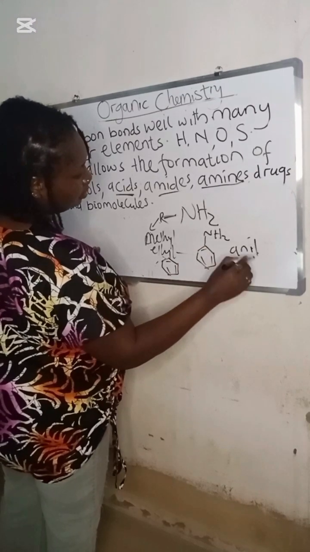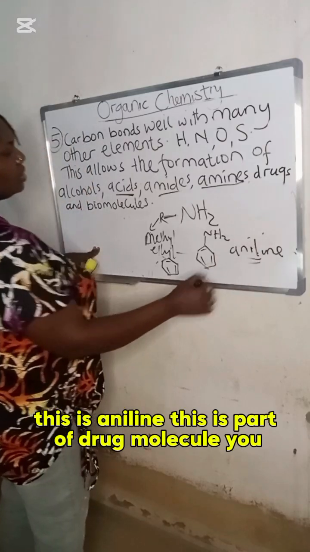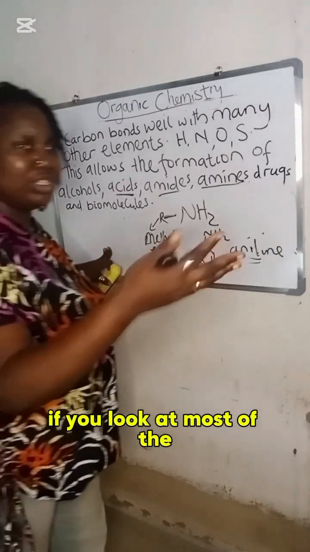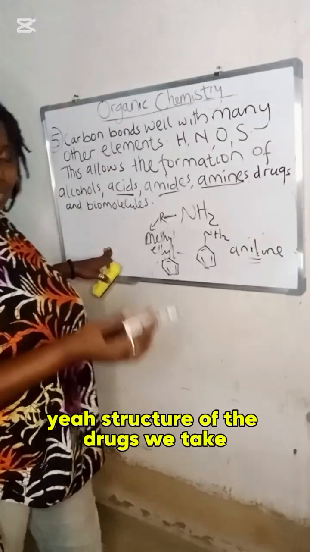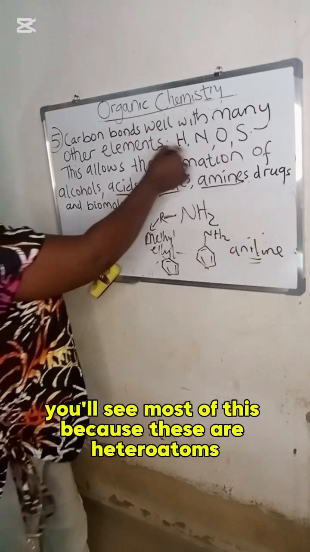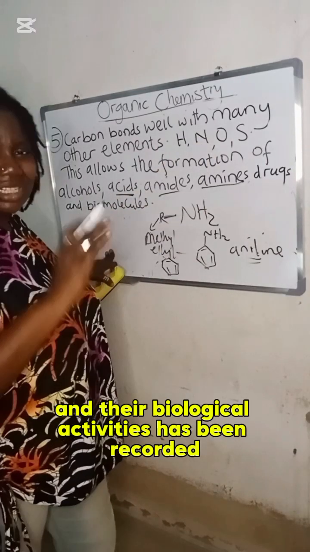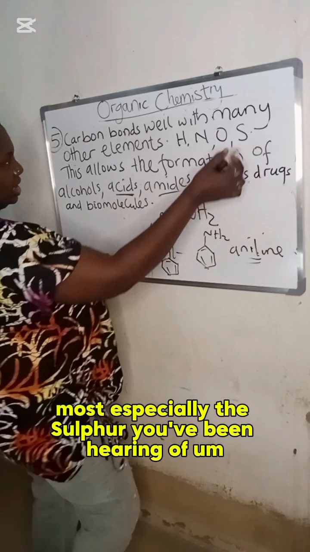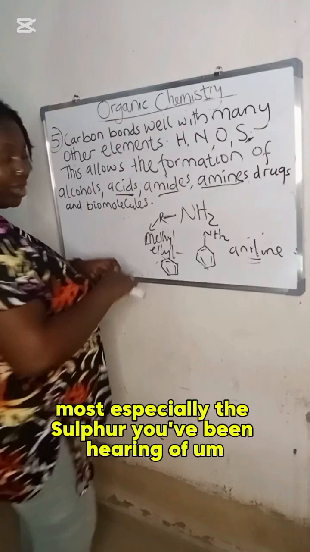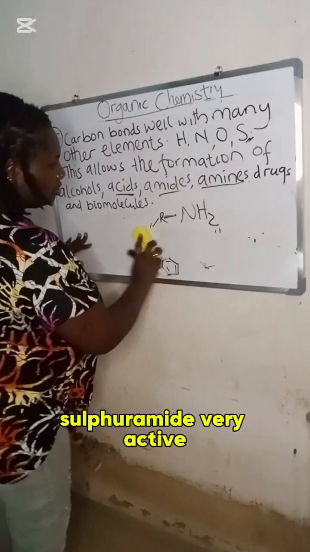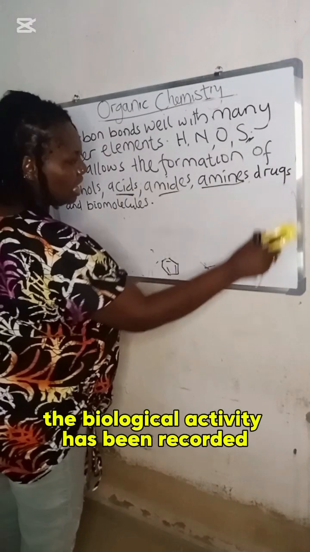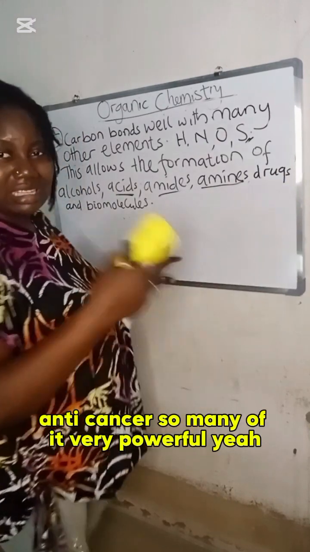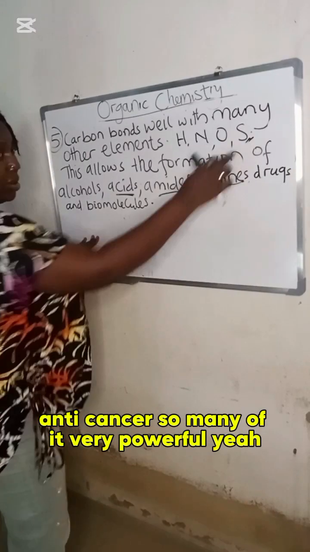This is aniline. This is part of drug molecules. If you look at most of the structures of the drugs we take, you'll see most of this, because these are heteroatoms and their biological activities have been recorded. There are so many of them, most especially the sulfur. You've been hearing of sulfonamide, very active. Their biological activity has been recorded: anti-malaria, anti-inflammatory, anti-cancer, so many of it, very powerful.